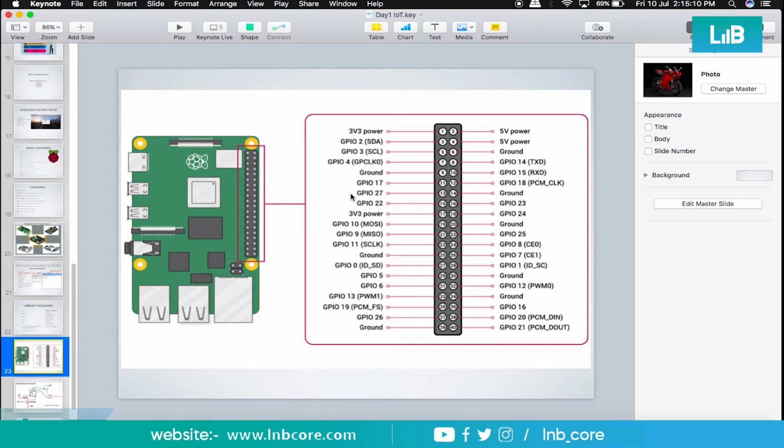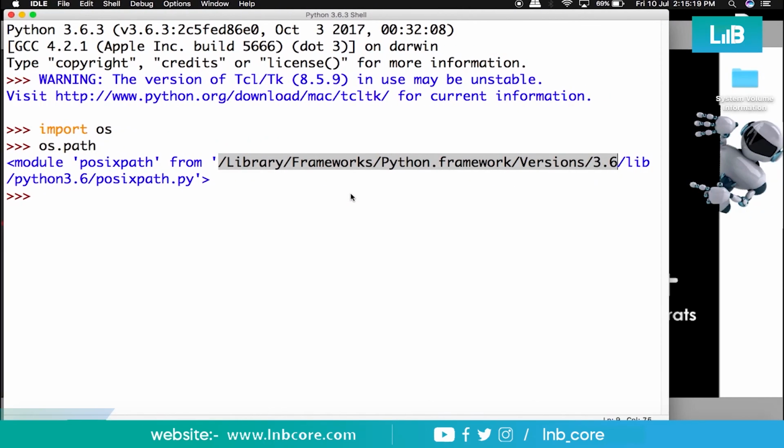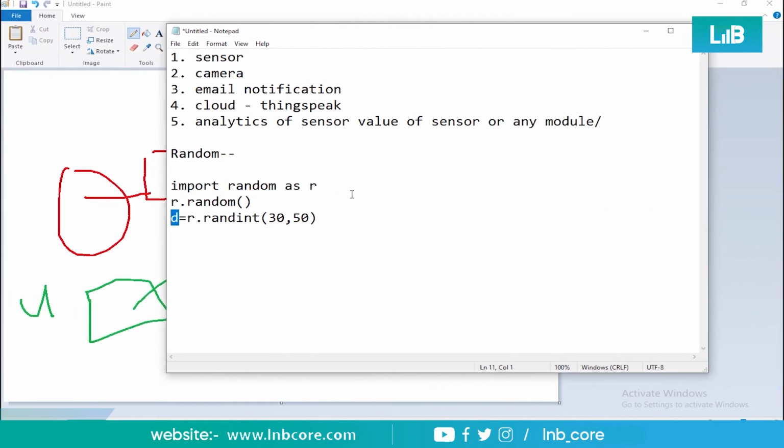Every digital data could be in a different kind of resolution, but I'm not talking about the conversion of analog values to digital. Right now we are talking about digital data directly. So this is what we are going to discuss: the input from the sensor.